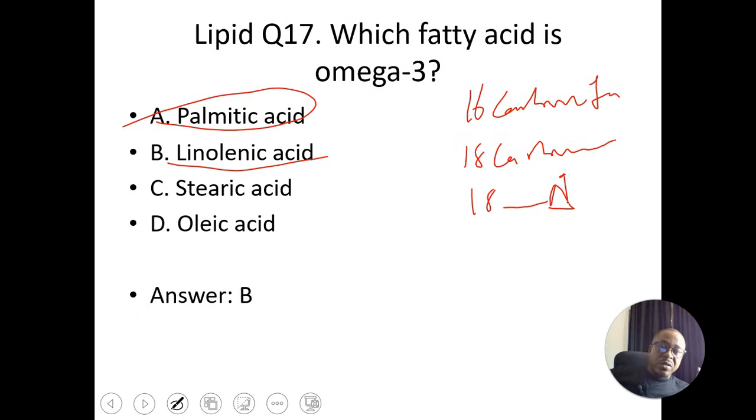So palmitic acid is a saturated fatty acid, no double bond, 16 carbon atoms. Linolenic acid is unsaturated, having 3 double bonds at positions 9, 12, and 15. Stearic acid is also saturated with no double bond, 18 carbon atoms. Oleic acid is a monounsaturated fatty acid with a double bond at position 9. So the answer is B.